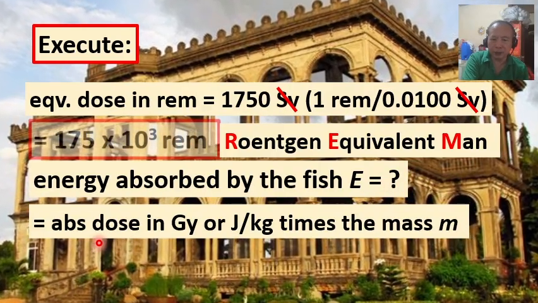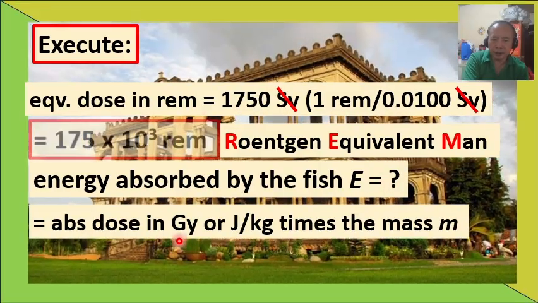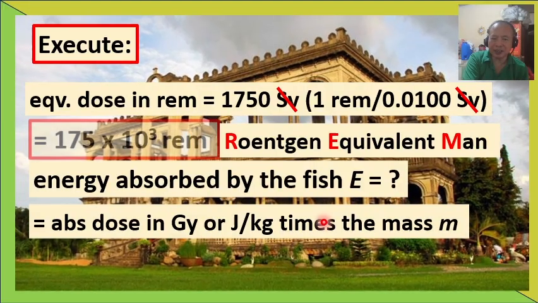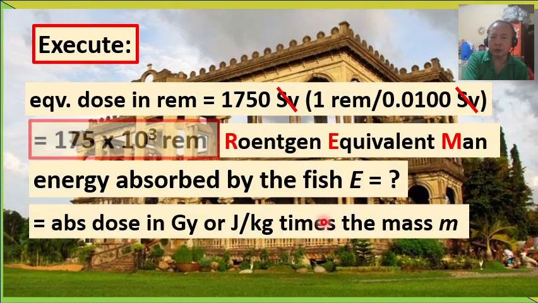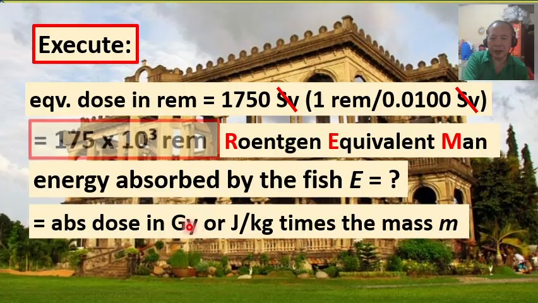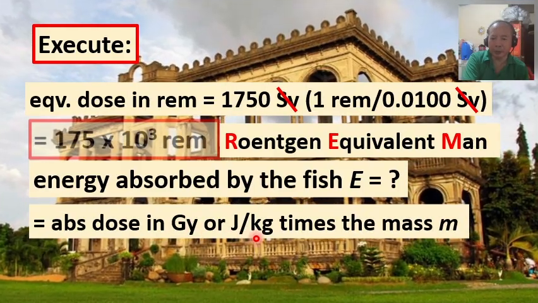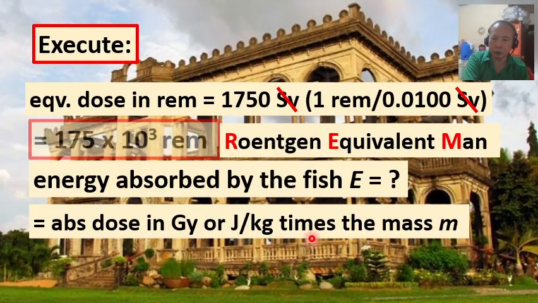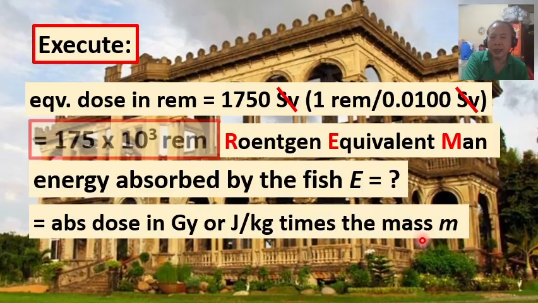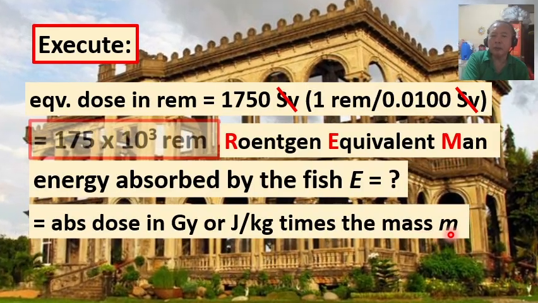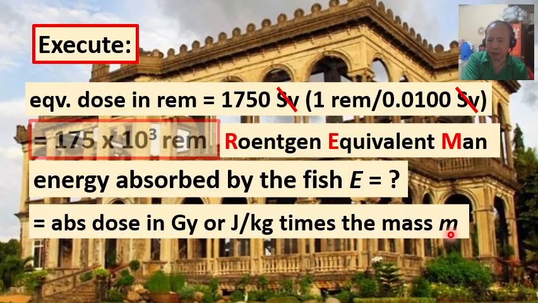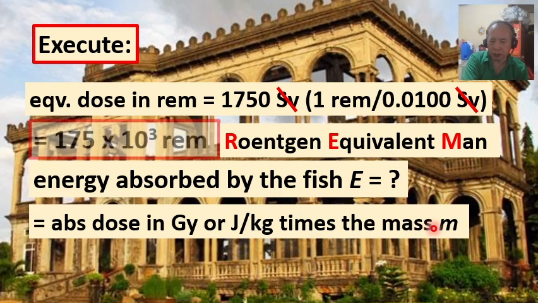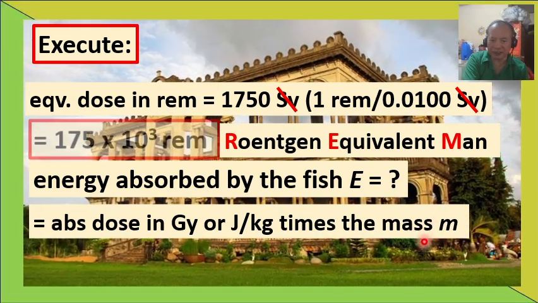All right, we simply express the absorbed dose, okay, in gray in terms of joules per kilogram, and then multiply it by the mass of the portion of the fish that is exposed to the X-ray radiation.